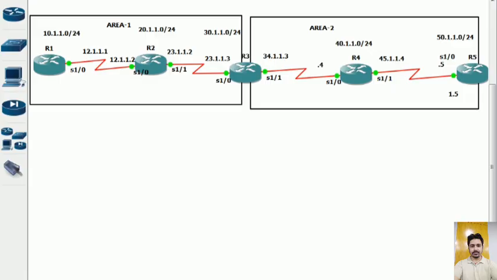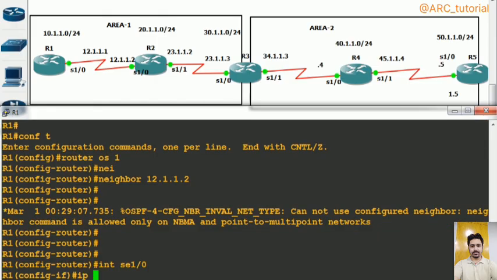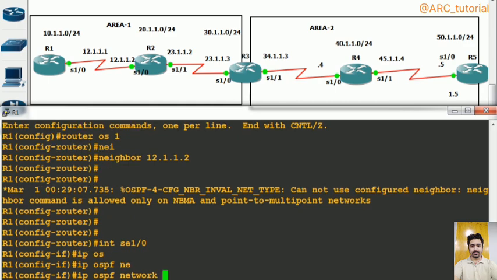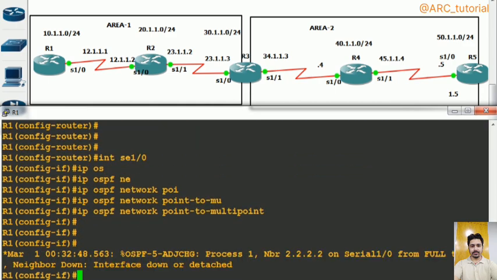Remember that you will be using this point-to-multipoint network type where your topology is hub and spoke. Let's move back again on R1, and if you want to change its network type, then go to serial interface 1/0 once again, and say ip ospf network type is point-to-multipoint.